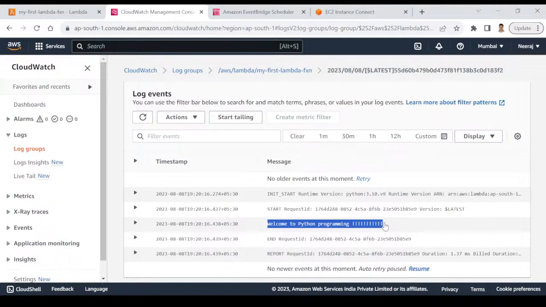Okay. So there are many ways to execute your Lambda. You can test your Lambda manually. You can schedule your Lambda, schedule based. And the third type is you can trigger your Lambda based upon some event. If someone is deleting any file from your bucket, you can trigger the Lambda. If someone is copying any file to your bucket, you can trigger the Lambda.